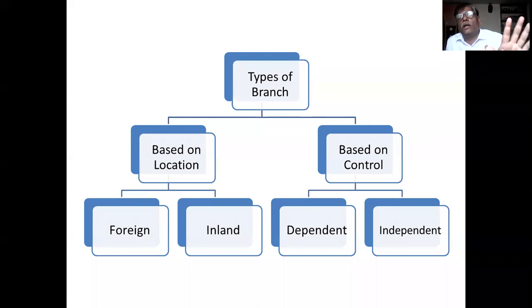Branch takes goods from the head office. Branch takes cash from the head office. Branch takes explanation and instructions from the head office. And branch sells according to the directions of the head office. For each and every aspect, branch is depending on the head office.